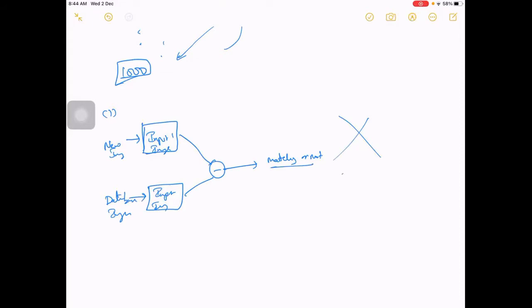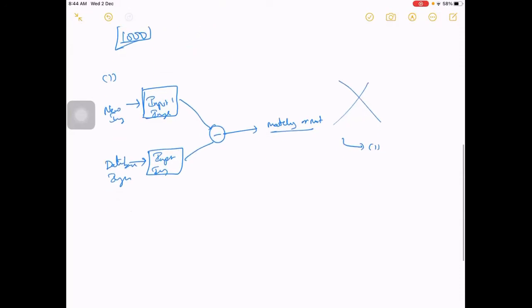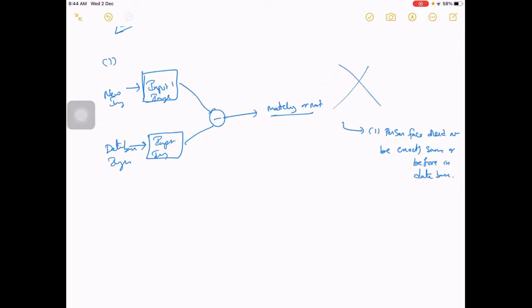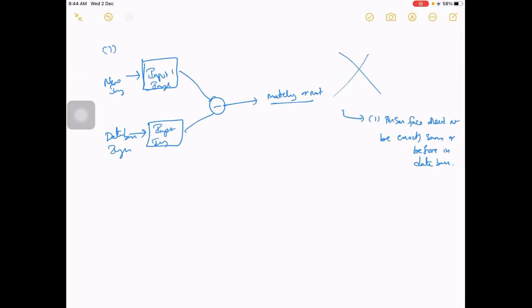But this doesn't work. Why? Because a person's face need not be exactly the same as before in the database. This is a major issue here. Maybe the person started wearing a cap or a hat, and then it won't be the same image, so it won't be able to detect.